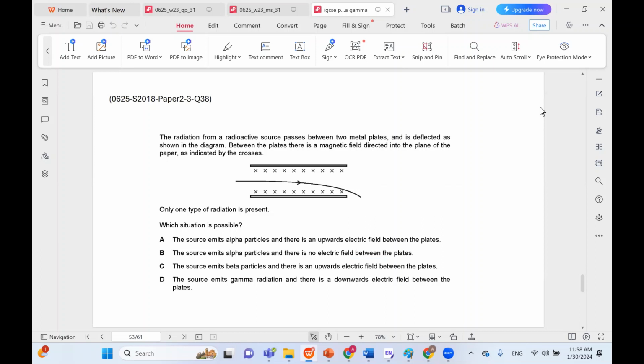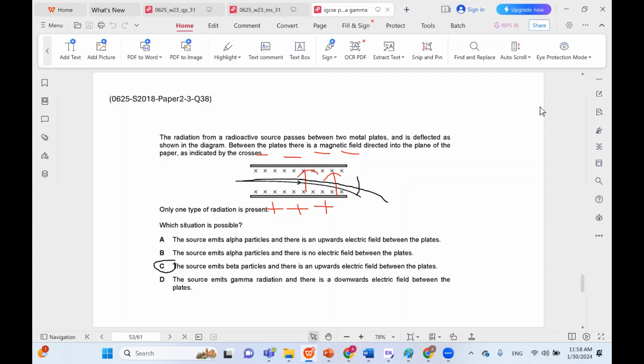The source emits beta particles and there is an upwards electric field between the plates. Again, upwards means that we have positive here and negative here. And beta particles would definitely be attracted to the positive, so that would make sense. So C might be correct, probably is.